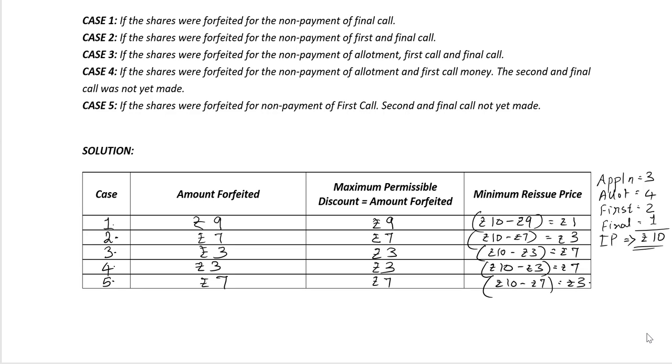In the upcoming video, we will learn how to calculate the gain on the reissue of forfeited shares, and also the journal entry to be passed for transfer of gain on reissue of forfeited shares to capital reserve account.